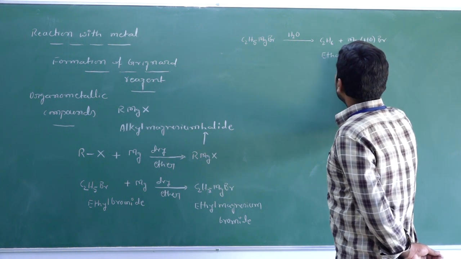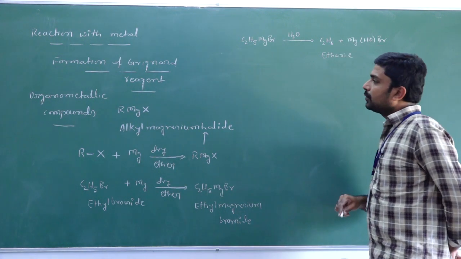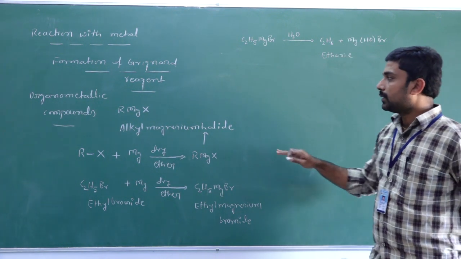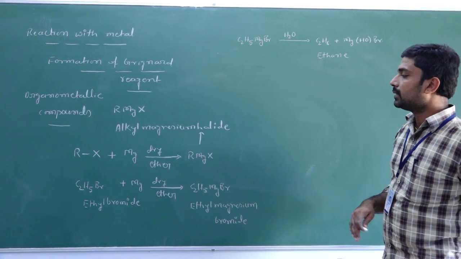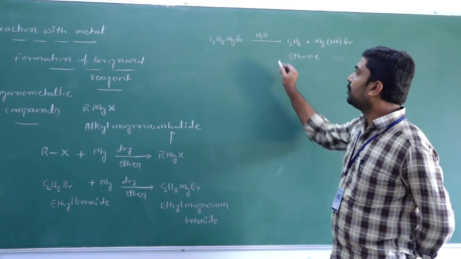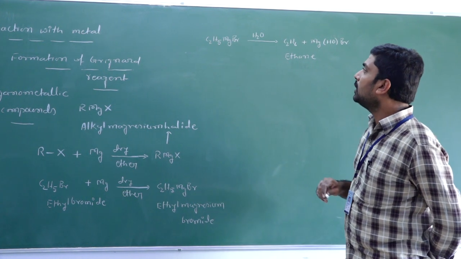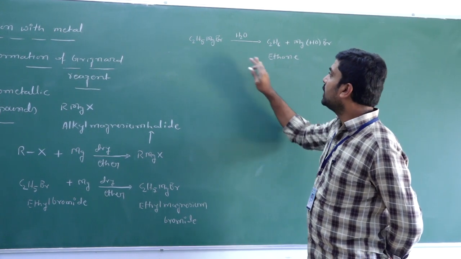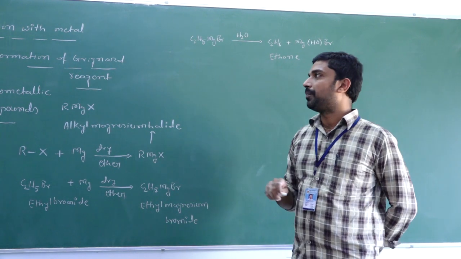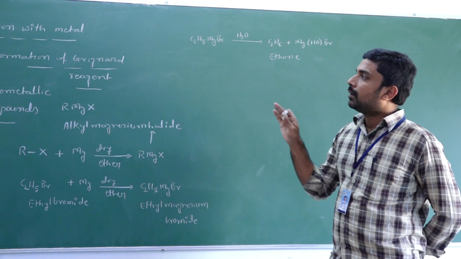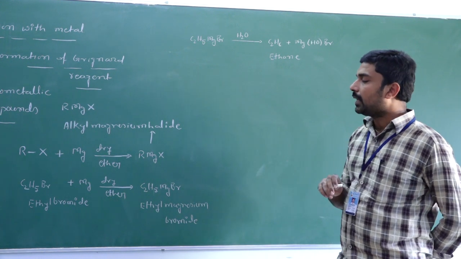Ethane. So we get ethane. That's why you should carry out this Grignard reagent only in dry conditions by using an inert solvent like dry ether. So if some moisture or other protic substance is present, then it abstracts the proton and it will give a corresponding hydrocarbon. So this is about formation of Grignard reagent from the alkyl halide.